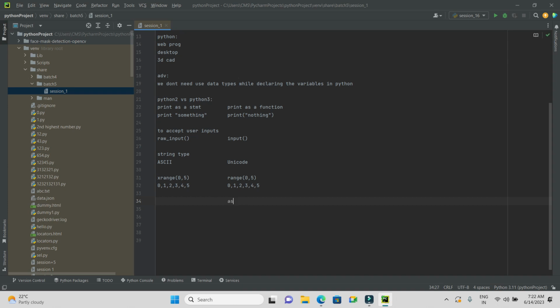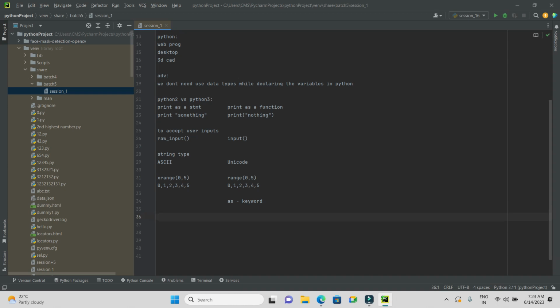We'll discuss this in the exception handling session, while we are discussing exception handling, we'll discuss the as keyword. These are the main differences, guys, from Python 2 to Python 3.